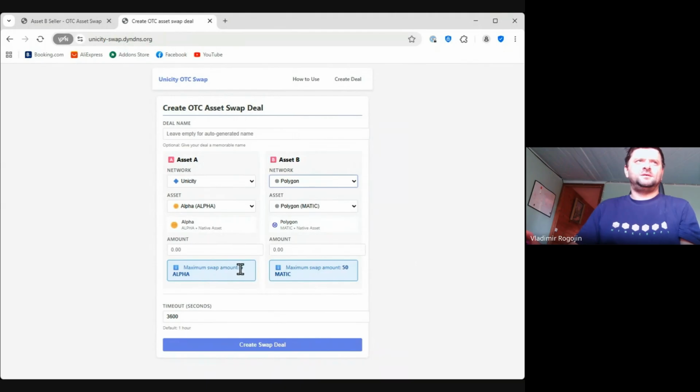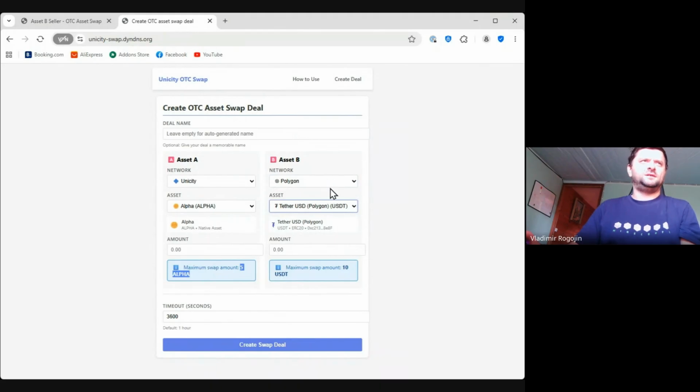So I applied very small guards in the beginning for how much you can transfer, just to make sure that if it really does something crazy, people don't lose that much money. If everything is fine, I'm going to raise these limitations, maybe even tomorrow, like 5 alpha, 50 matic, and how much was it? 10 USDT. Yeah. So for the moment, we can create this kind of deal.